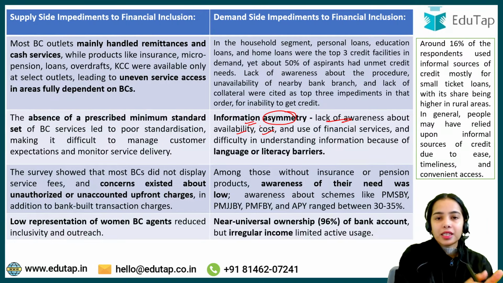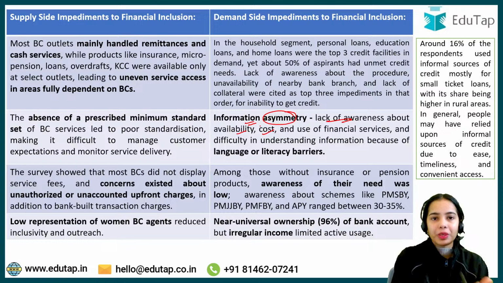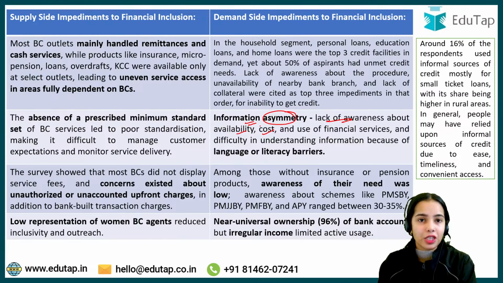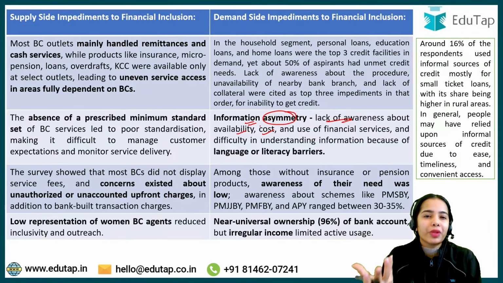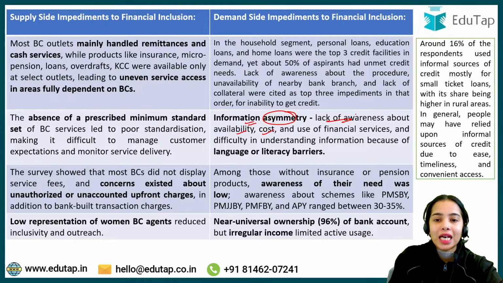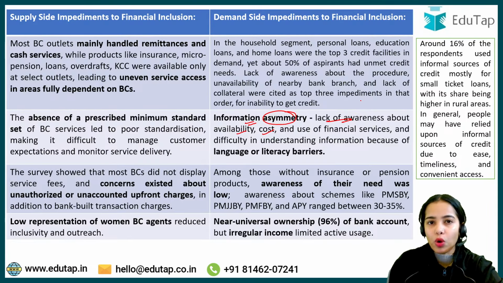Similarly, you can understand that if the village people, or the rural people, want to go to a big bank branch to take a loan, they are usually susceptible and afraid to go in the bank branches, and they are not much aware of what the cost will be. They are not aware whether the interest rate will be less or more. So there is a lack of awareness about availability, cost, and use of financial services.